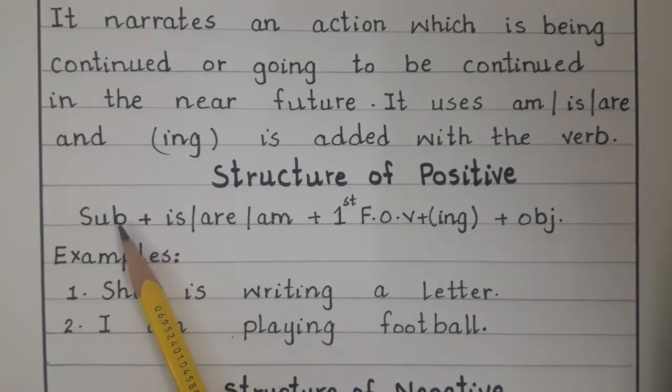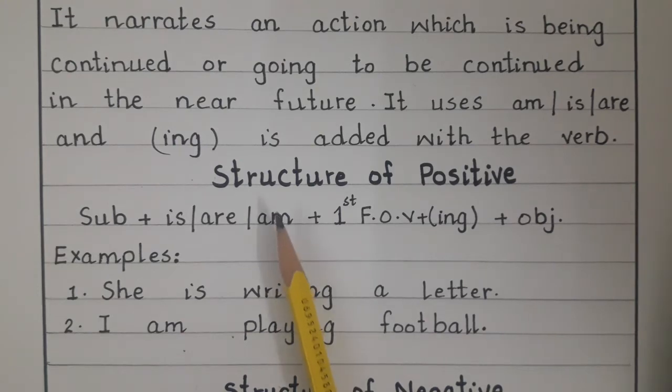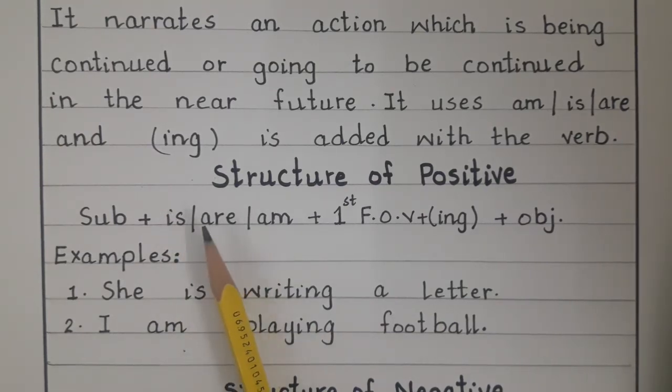So if the subject is he, she, or it, we use the helping verb is, and am is used with only I. He is, she is, it is, and are is used with they, we, and you.